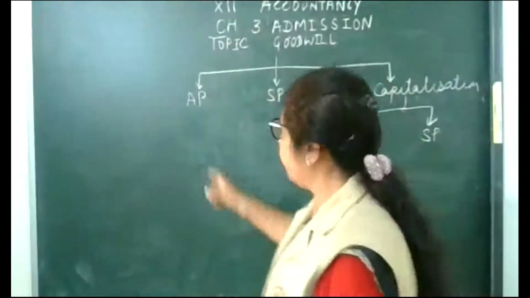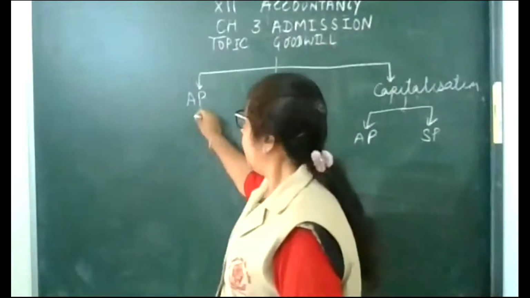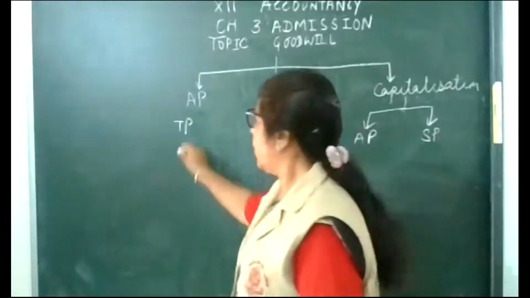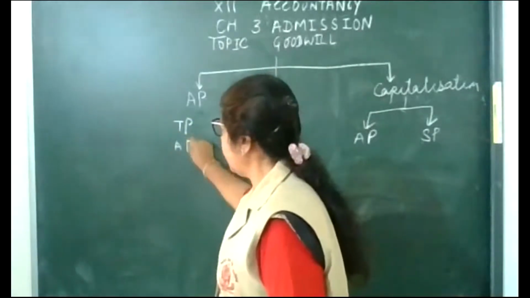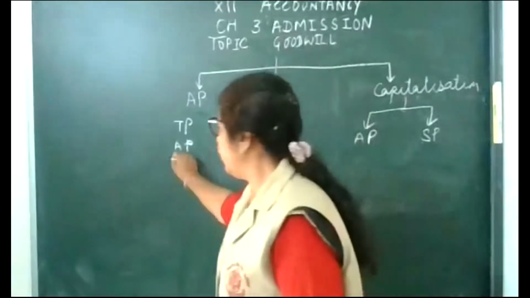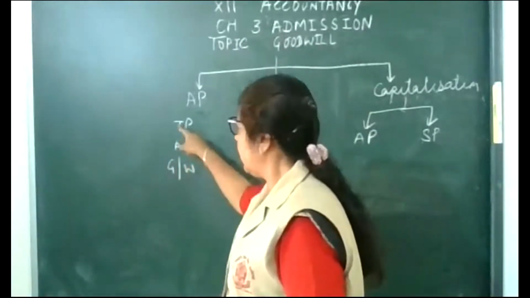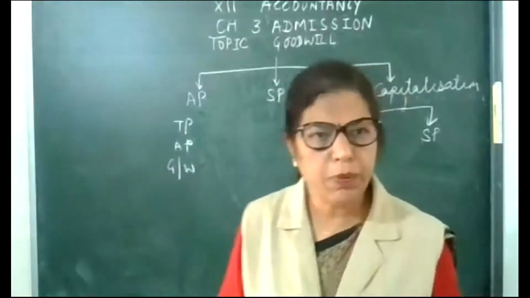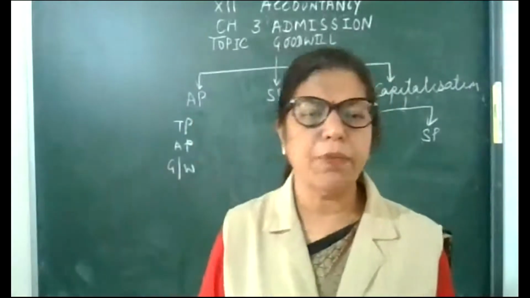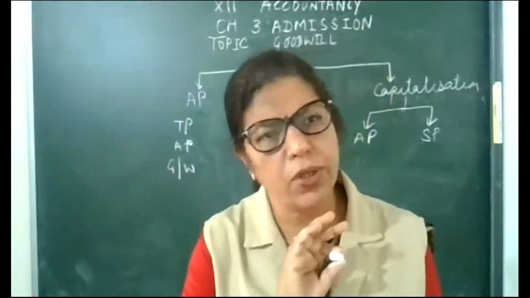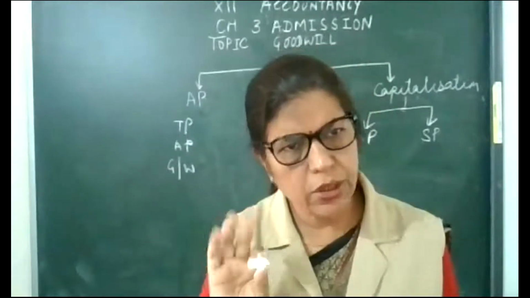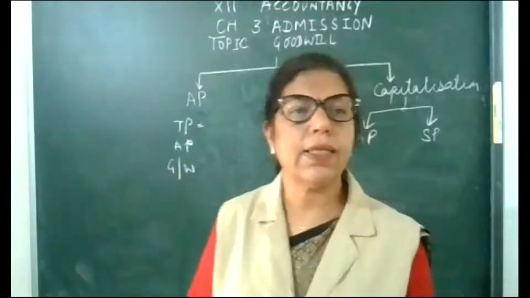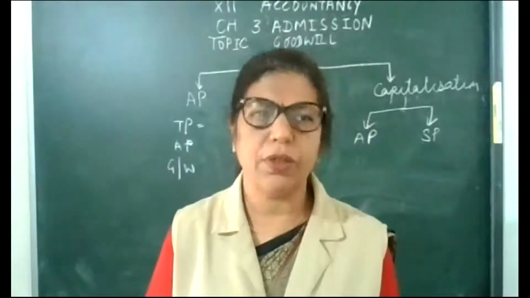The average profit. First, we will calculate total profit, then average profit. How to calculate total profit: by adding all the profits and subtracting all the losses. Dear children, the first step is total profit, which means the sum of the good.